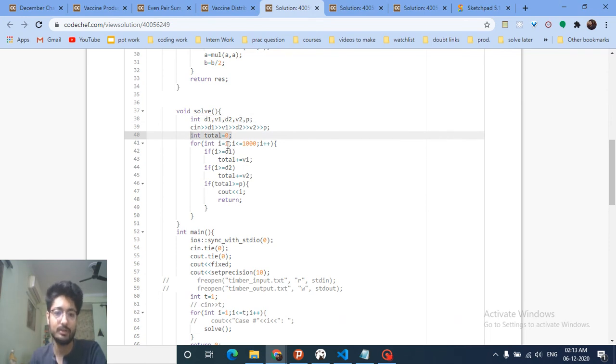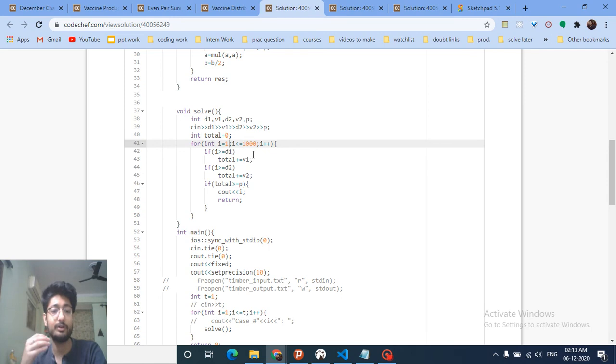So we'll start from day equal to 1 till a very large number, let's assume 1000. And then, if the current day i is greater than or equal to D1, only then will we start adding V1 amount of vaccines to the total. And we'll do the same for D2.